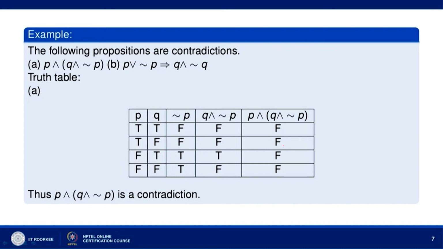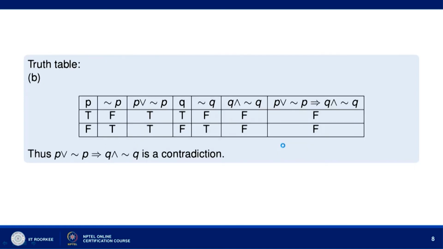Now, let us go to the second proposition, P or not P implies Q and not Q. So, let us form the truth table here again. P has truth values T and F, not P has truth values F, T. P or not P will then have truth values T here and T here.